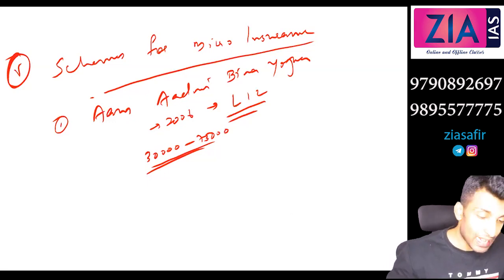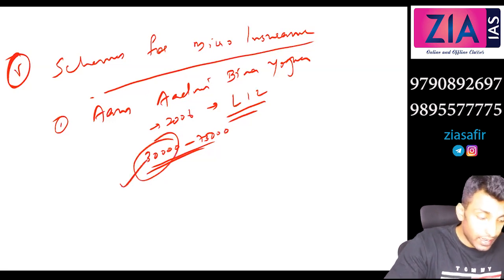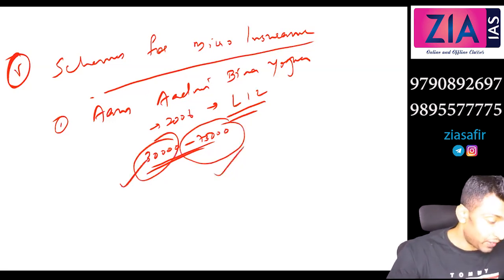In case of natural death it is 30,000. In case of accidental death it is 75,000.